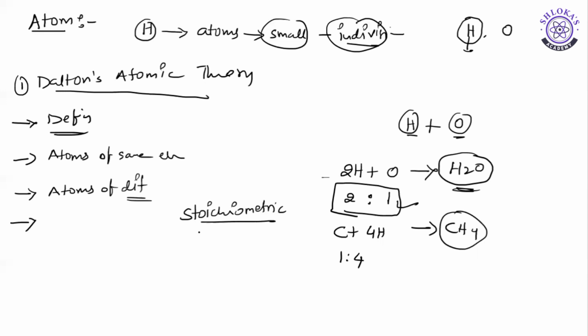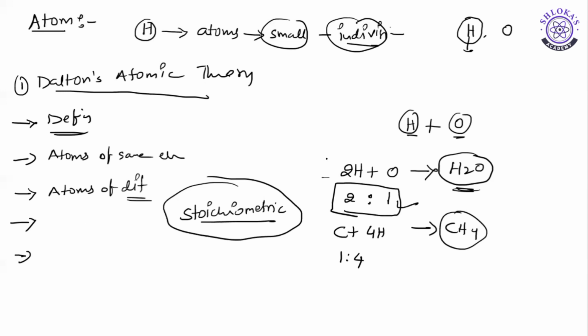Understood? The compounds in which the various atoms are present in the simplest whole number ratio are called stoichiometric compounds. If they are not in whole number ratio, they are called non-stoichiometric compounds. That is the fourth one. And the fifth one: atoms can neither be created nor be destroyed.